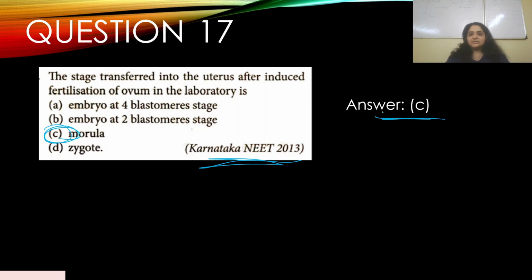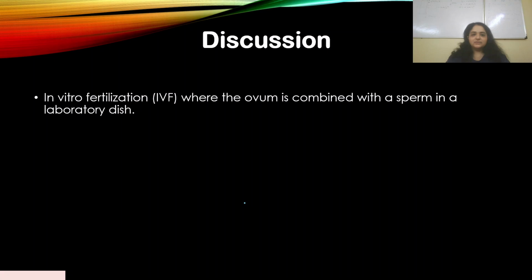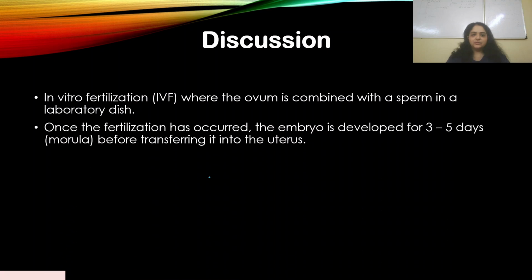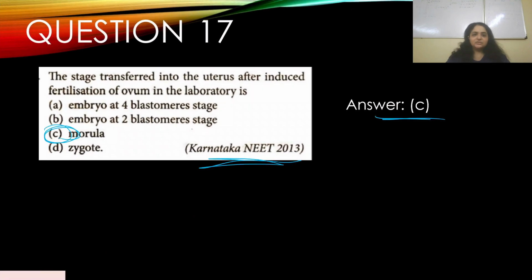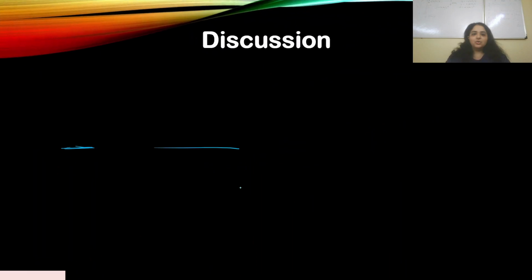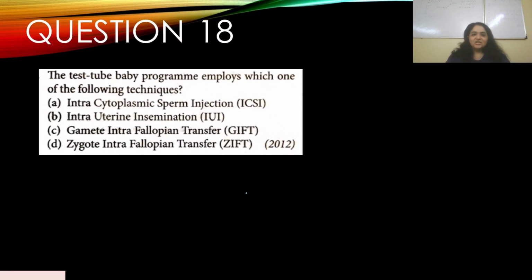So the answer is C. Once the fertilization has occurred, the embryo is developed for 3 to 5 days, that's the morula stage, before transferring it into the uterus. That's in vitro fertilization. Going back to the question, the stage transferred into the uterus after induced fertilization of ovum in the laboratory. Clear? Same answer.